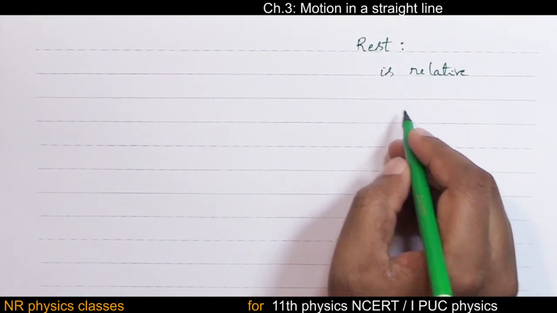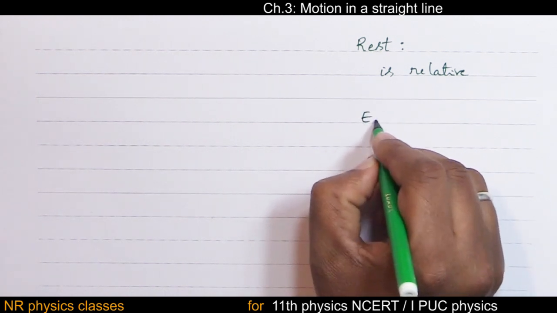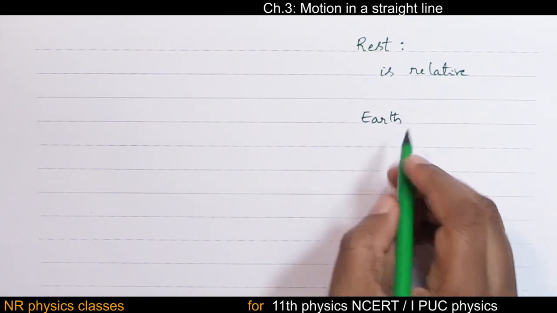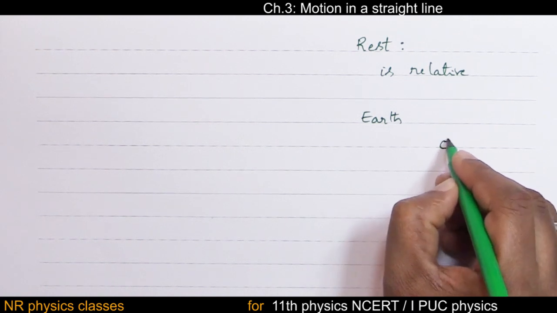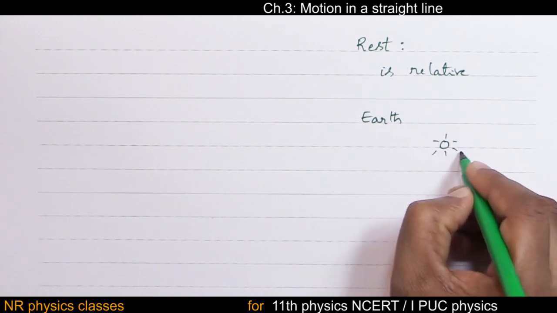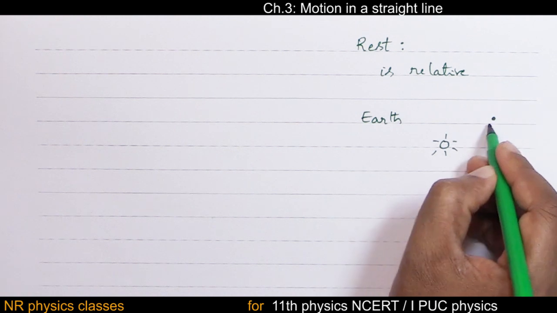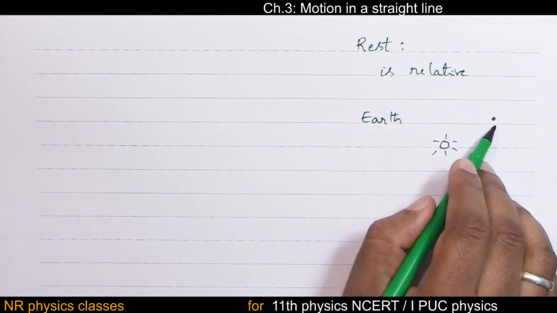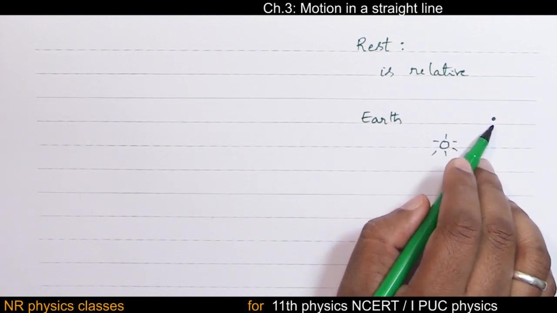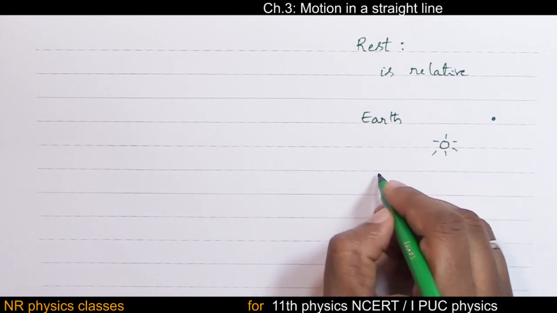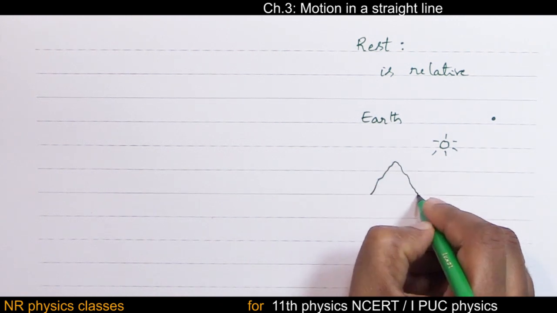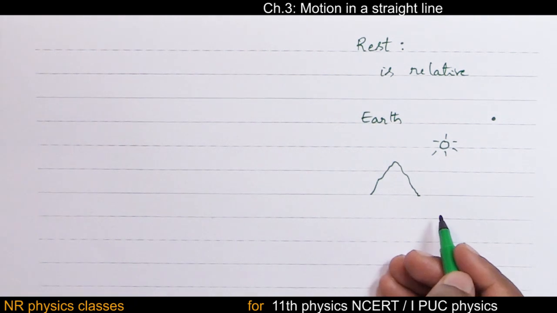Can you say earth is at rest? No, because if you consider the sun, with respect to the sun, the position of earth is changing. So we cannot say earth is at rest. Can we say a mountain is at rest? Yes or no?